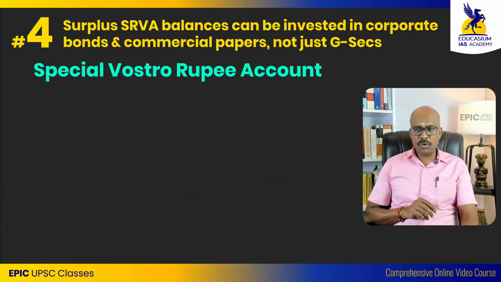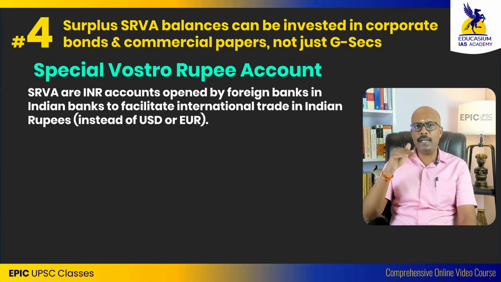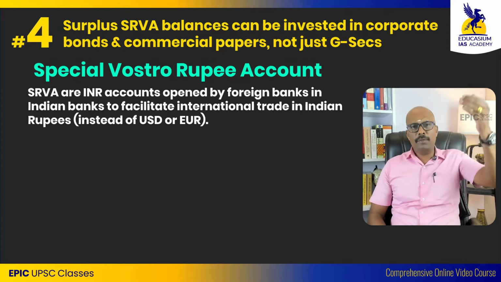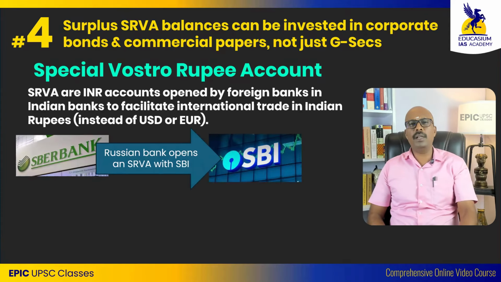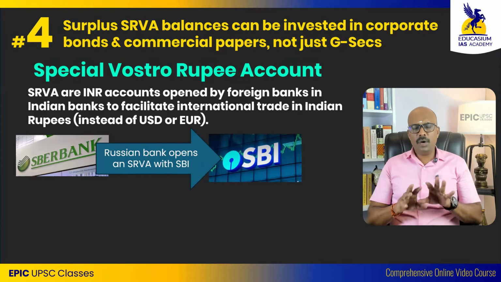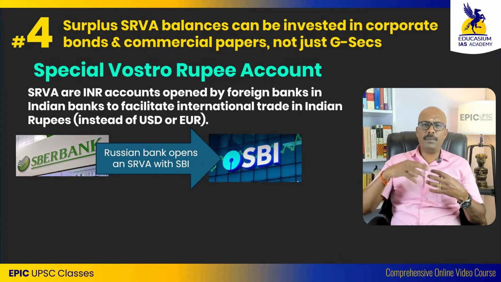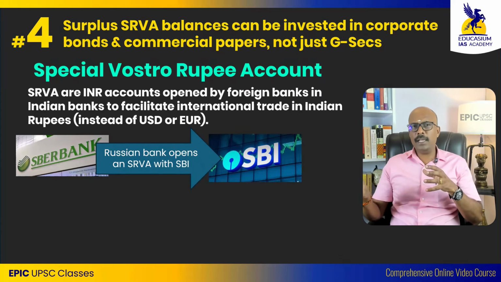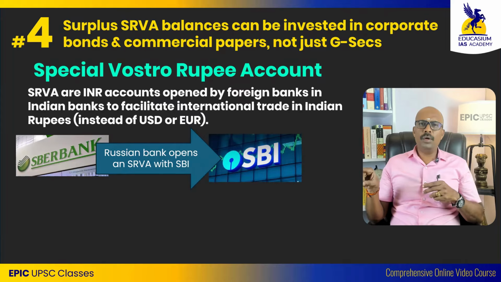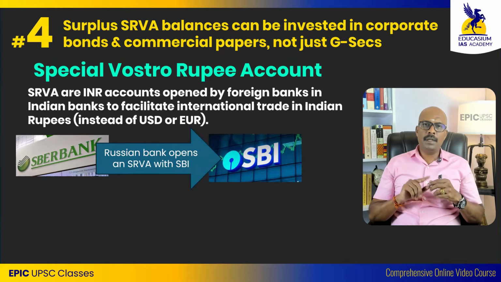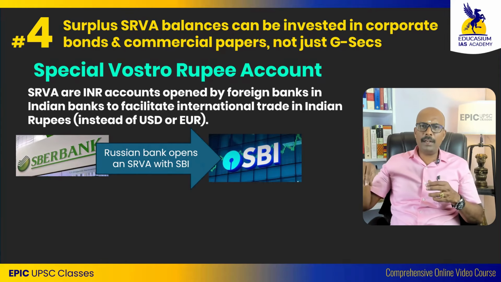A Special Vostro Rupee account is an account opened by a foreign bank in an Indian bank in Indian rupees. So a foreign bank, say a Russian bank, has opened an account in an Indian bank. Now a person in India who imports Russian products will deposit the money in this SVRA account. This money is owned by whom? The Russians.